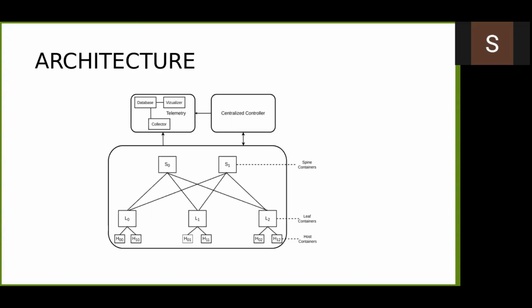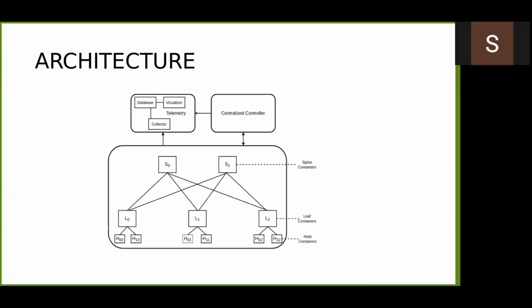Now we will discuss the architecture. The underlying network that we have considered is leaf spine topology. Here each switch is running inside a container, and each of these switches maintains the network statistics. That's what we call telemetry. This telemetry can be collected in two ways, in-band and out-of-band.